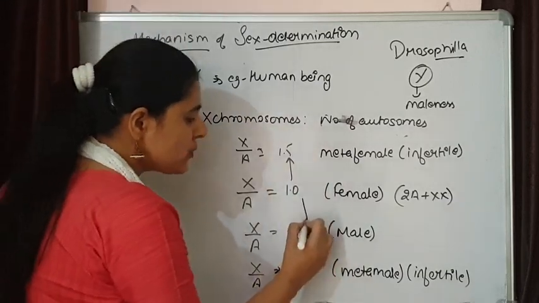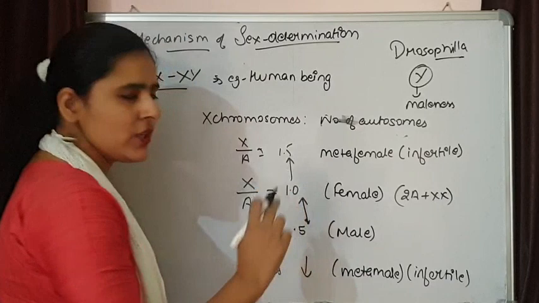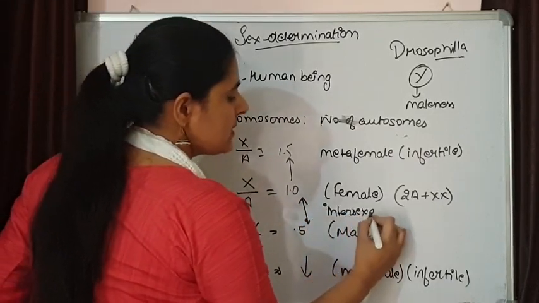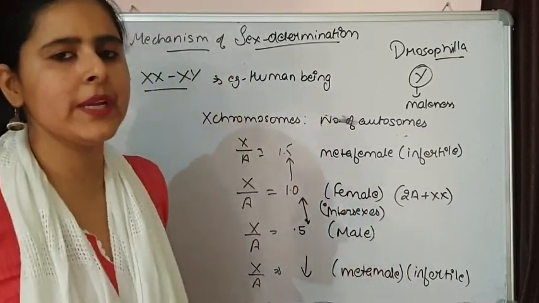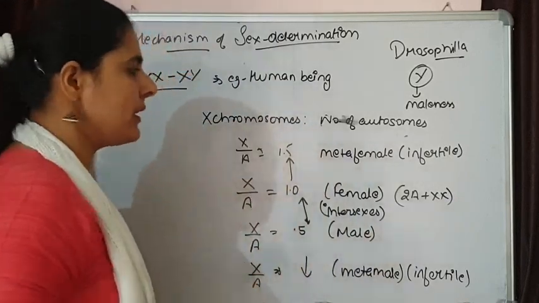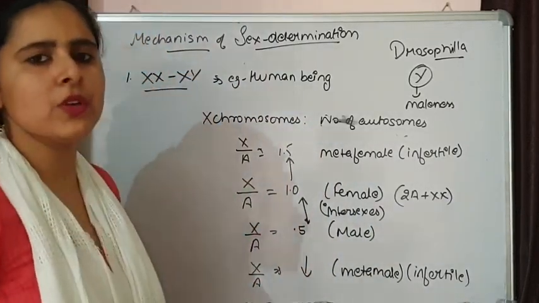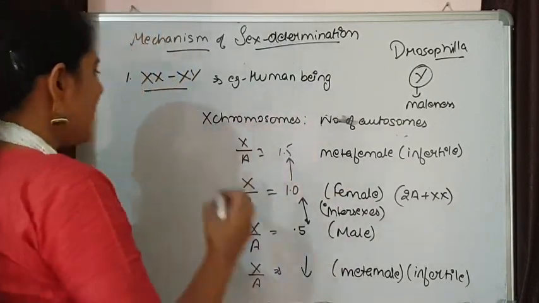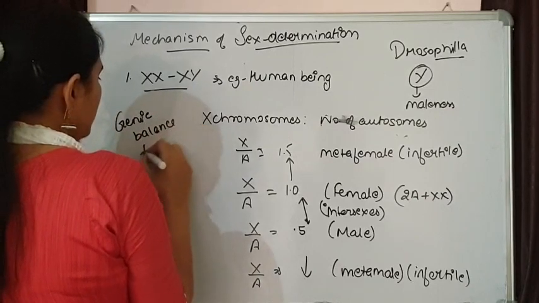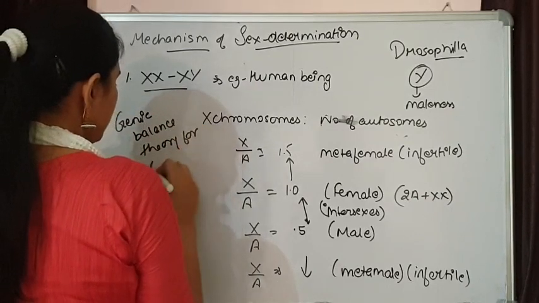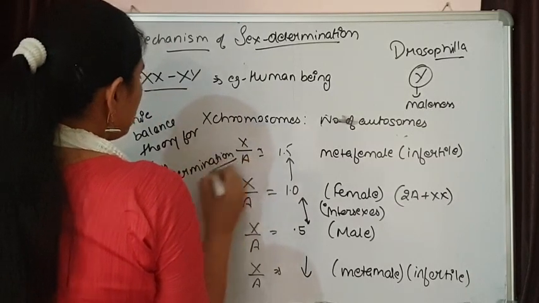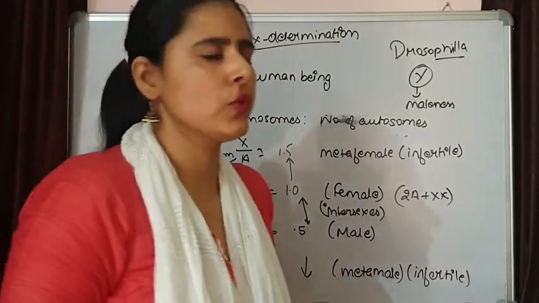And the individuals who lie between 0.5 and 1 are intersexes. It means they are not normal. Neither are they complete males nor complete females. They have some abnormalities in their body. This theory given for sex determination by chromosomes is known as the genic balance theory, and that was the case present in Drosophila.